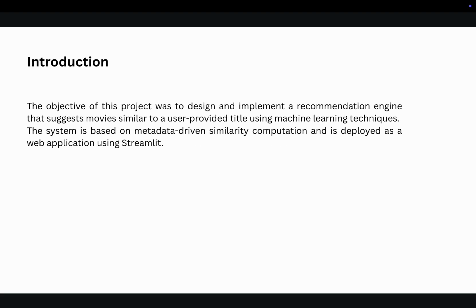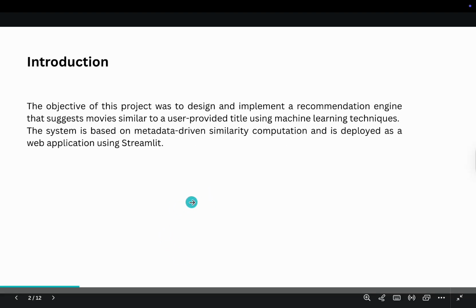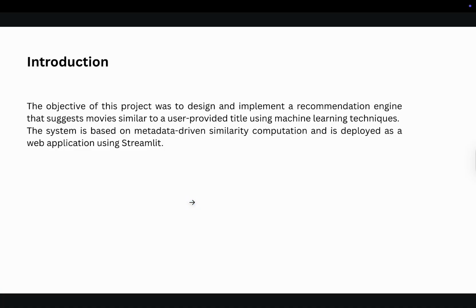So the introduction, the objective of this project was to design and implement a recommendation engine that suggests movies similar to a user provided title using machine learning techniques. The system is based on metadata driven similarity computation and is deployed as a web application using Streamlit.